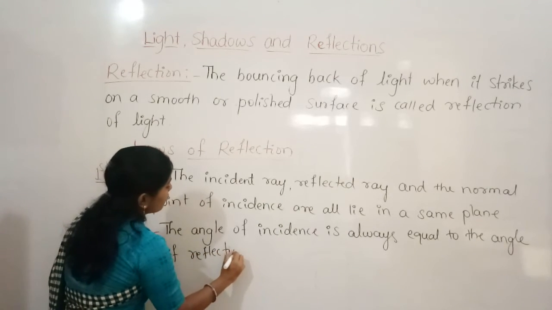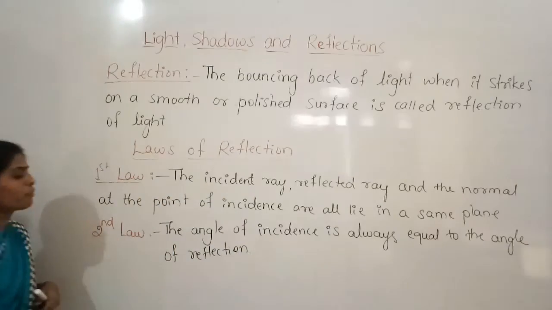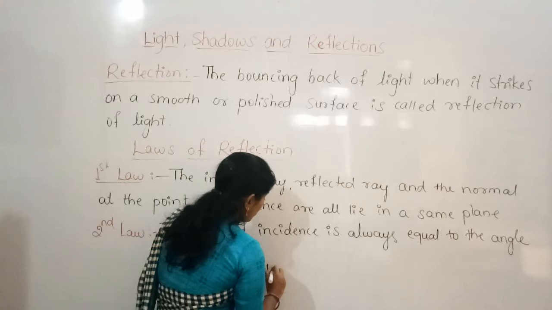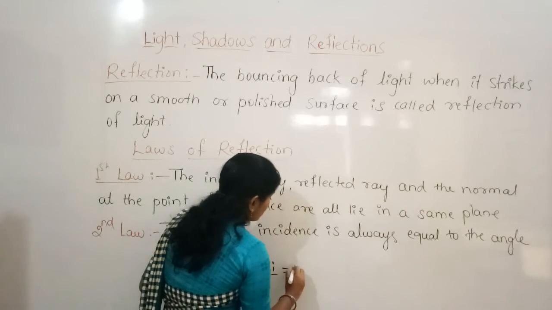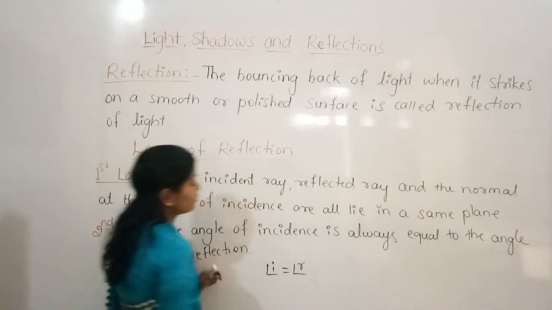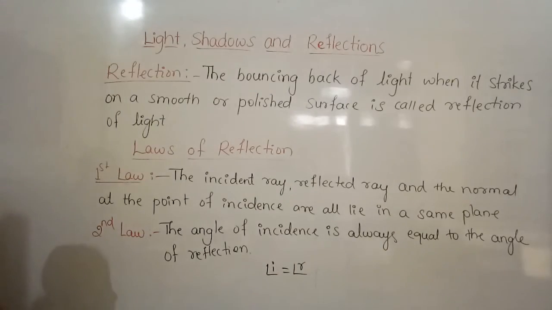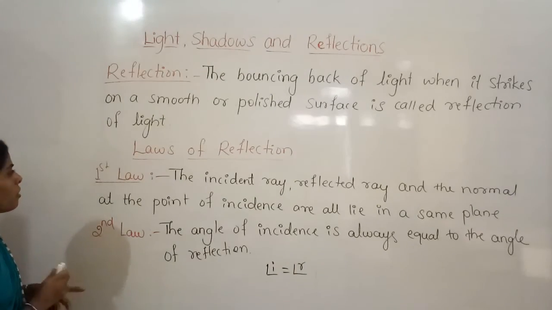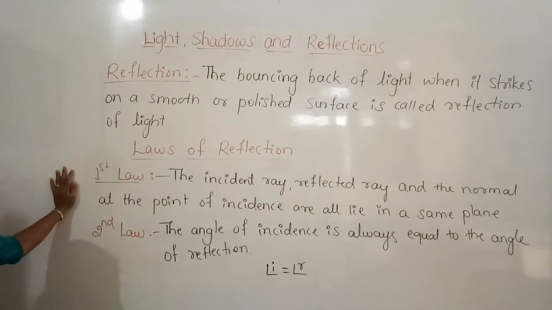Angle of incidence ಯಾವಾಗಲೂ ಏನಿರ್ತೈತ್ರಿ angle of reflection ಗೆ equal ಇರ್ತೈತಿ. So that is what we can say, the angle of incidence is always equal to the angle of reflection. So these are the two laws of reflection.